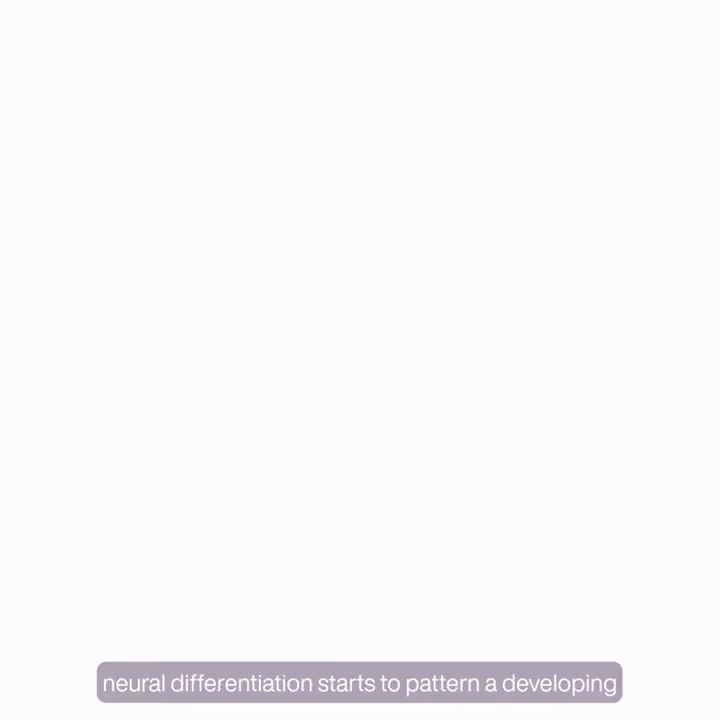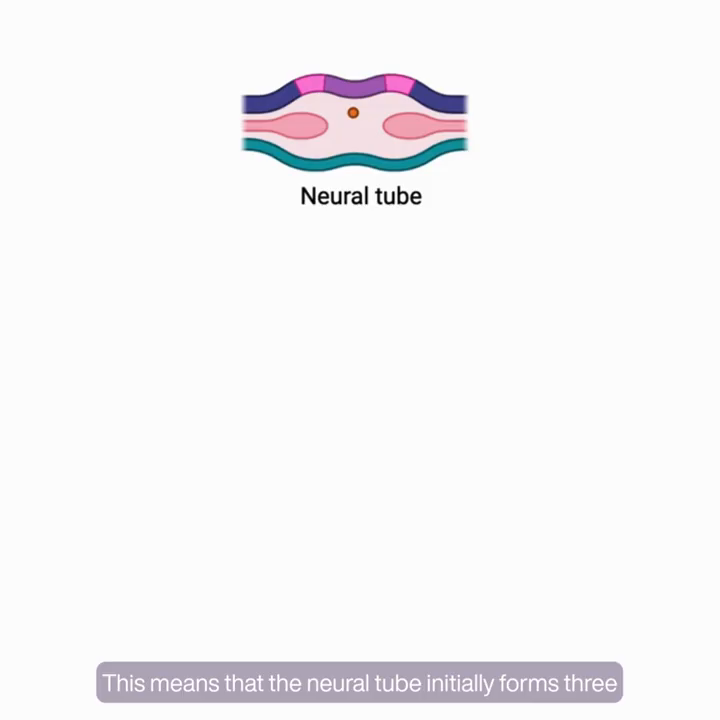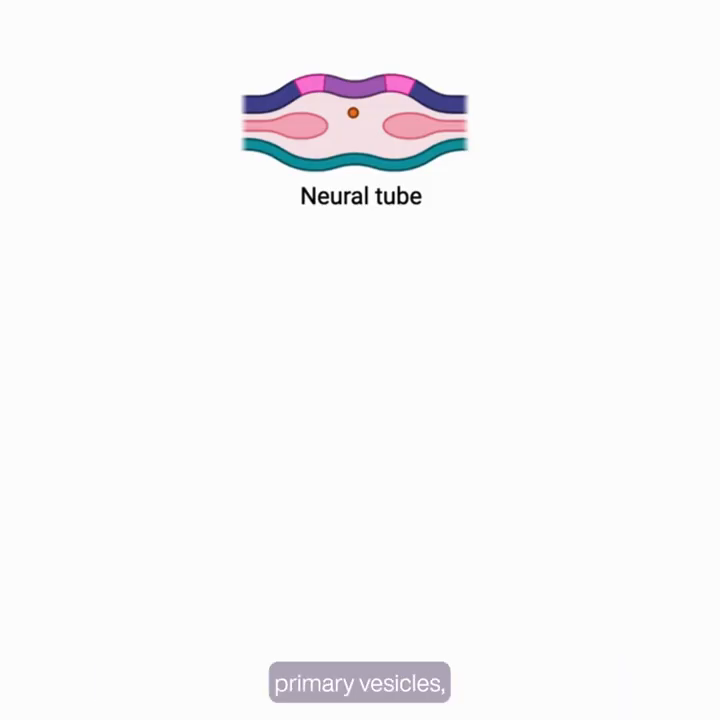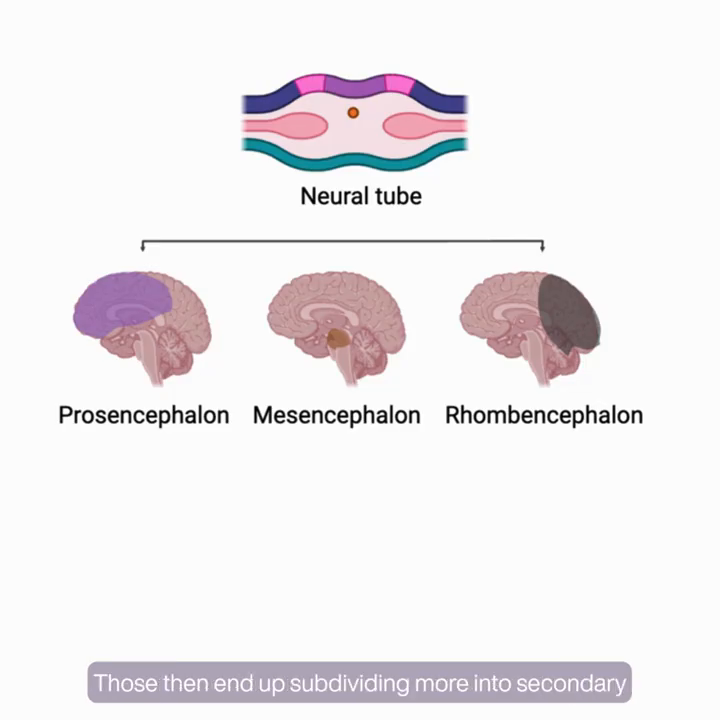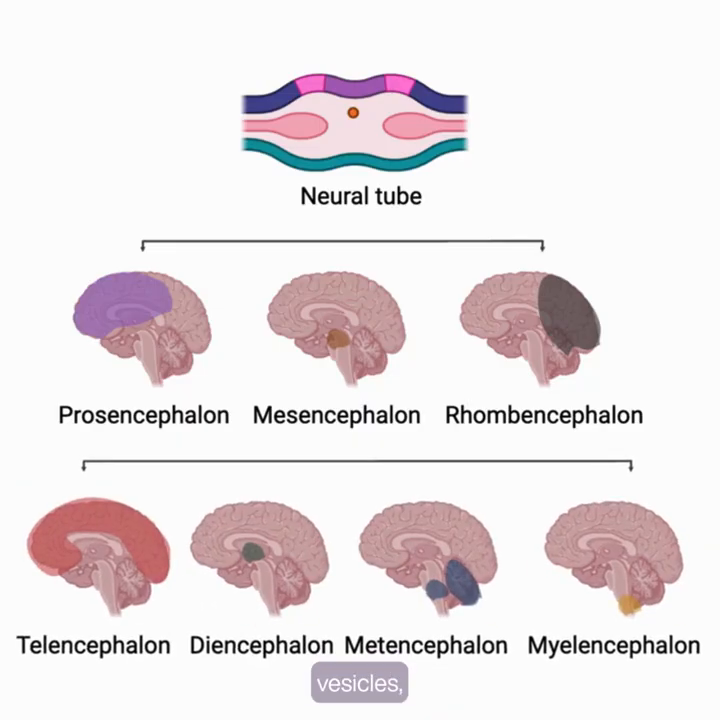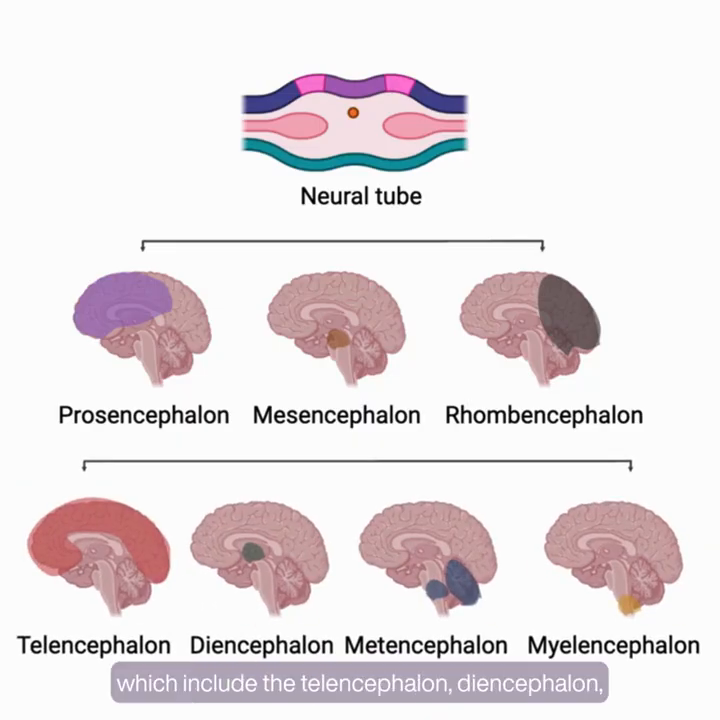At the same time, neural differentiation starts to pattern a developing brain. This means that the neural tube initially forms three primary vesicles, which is the prosencephalon, mesencephalon, and rhombencephalon. Those then end up subdividing more into secondary vesicles, which include the telencephalon, diencephalon, metencephalon, and myelencephalon. Ultimately, these give rise to distinct brain regions.